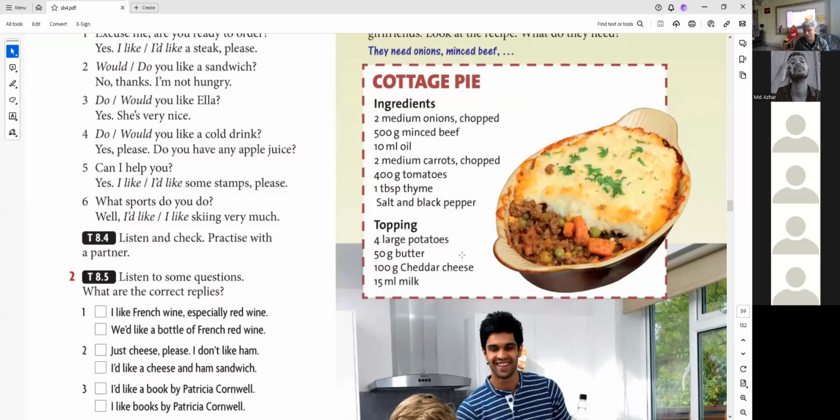Okay, and you need some salt and black pepper, of course. What more do you need? What else do you need for this recipe? You need some potatoes. You need some butter. And you need cheese. And you need milk.